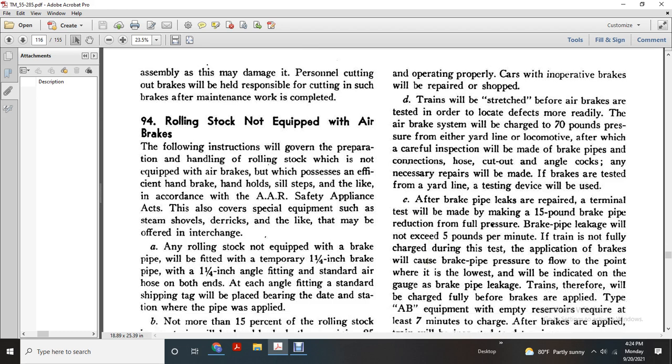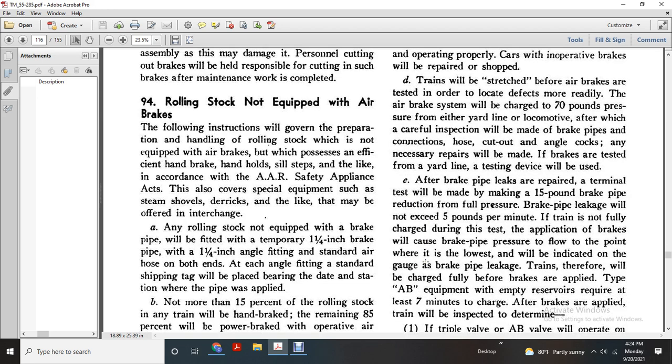With the brakes attached to the yard line, the testing device will be used. After the brake pipe repair for the terminal, a 15-pound brake pipe reduction will be made. Brake pipe leakage from full pressure must not exceed 5 pounds per minute. If the train is not fully charged during the test, the application of the brakes will be called with the brake pipe pressure flowing to the lowest point indicated on the gauge of the brake pipe leakage. Trains with AB equipment and an empty reservoir require at least 7 minutes to charge.